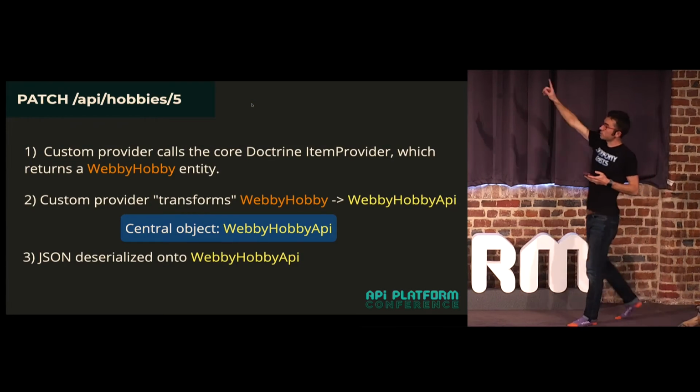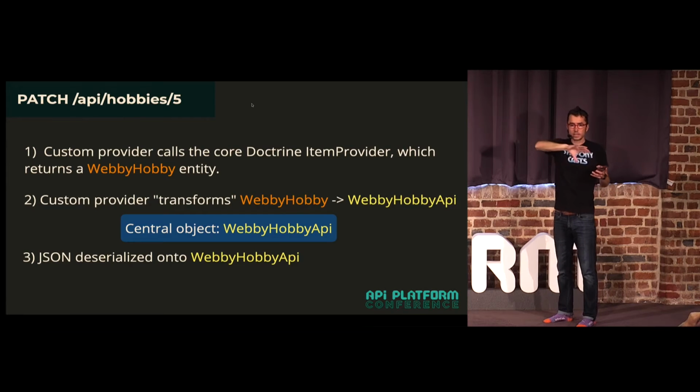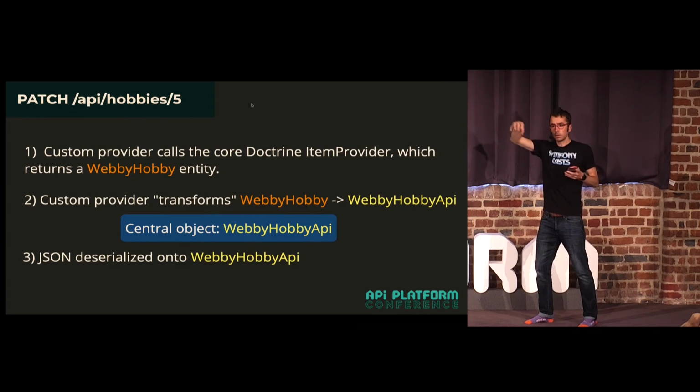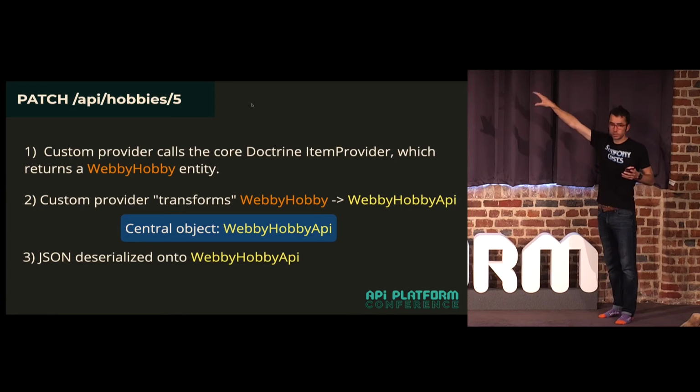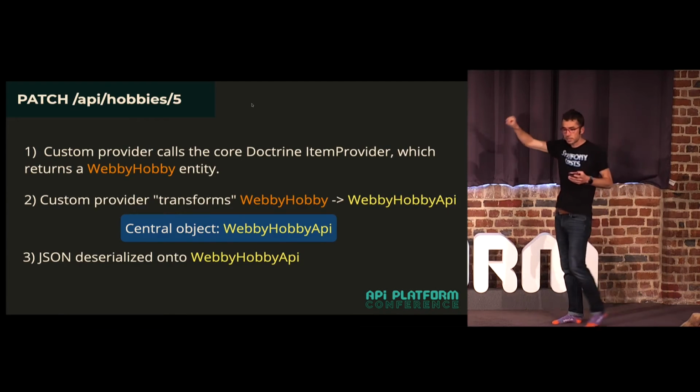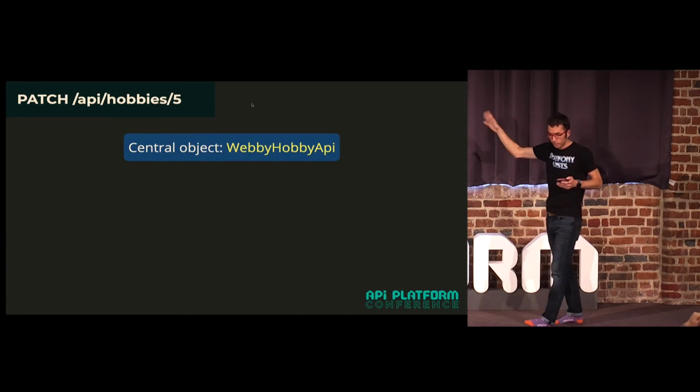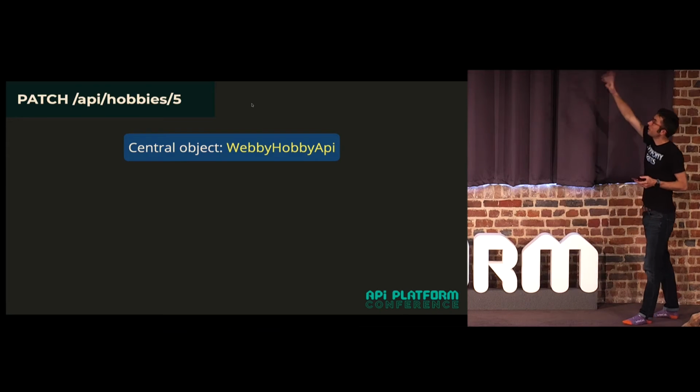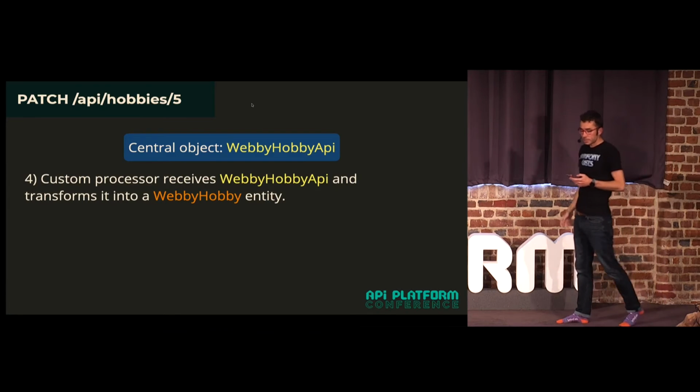So that's nice. There's no weird JSON being deserialized onto the entity onto the API object. We don't do that anymore. This is very simple. It's just the JSON being deserialized onto our object, like a very normal situation. So then we keep going. Just a reminder what our central object is.